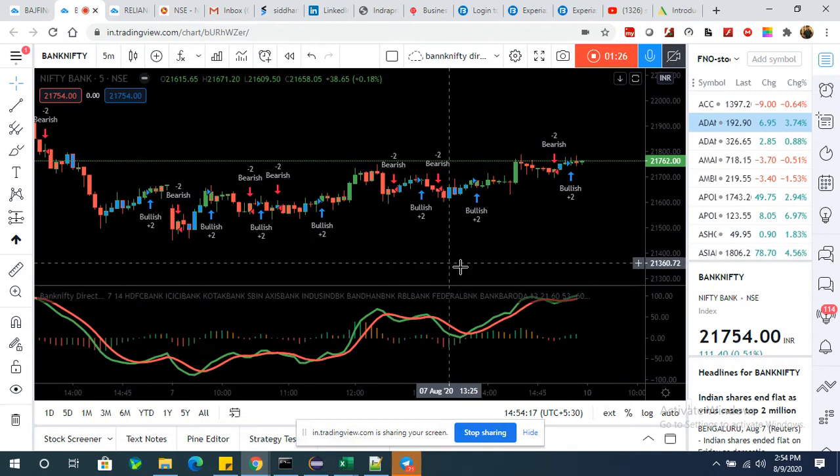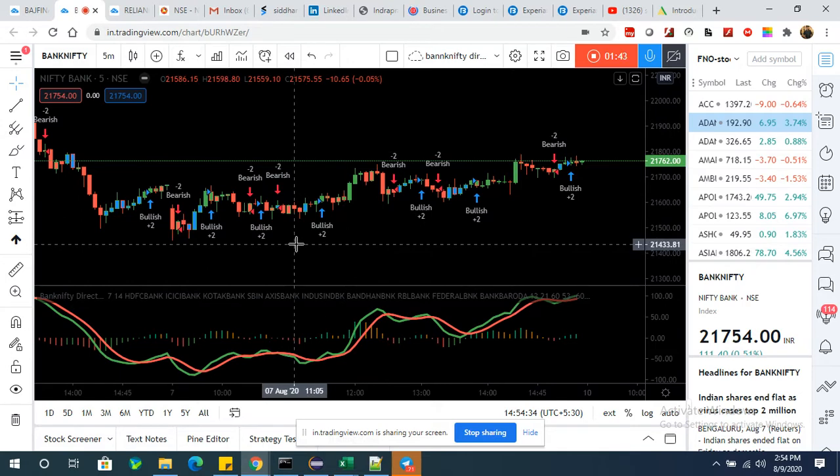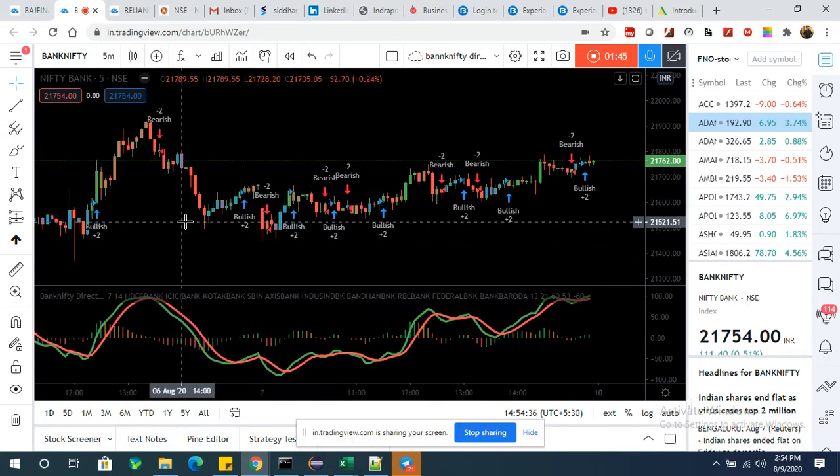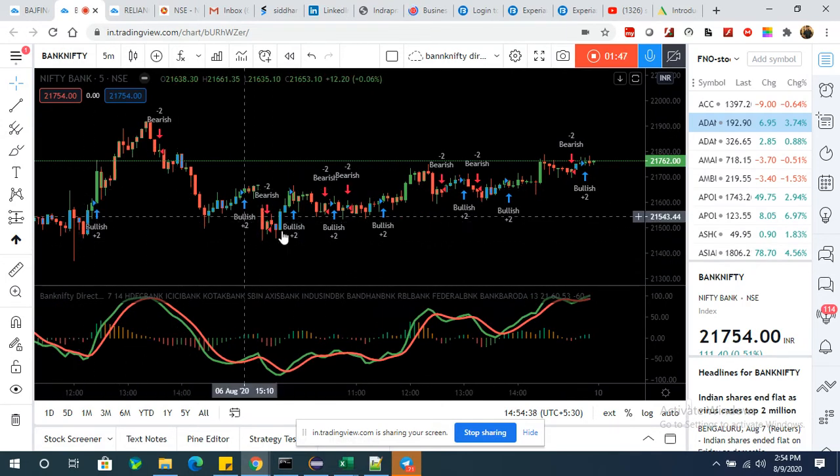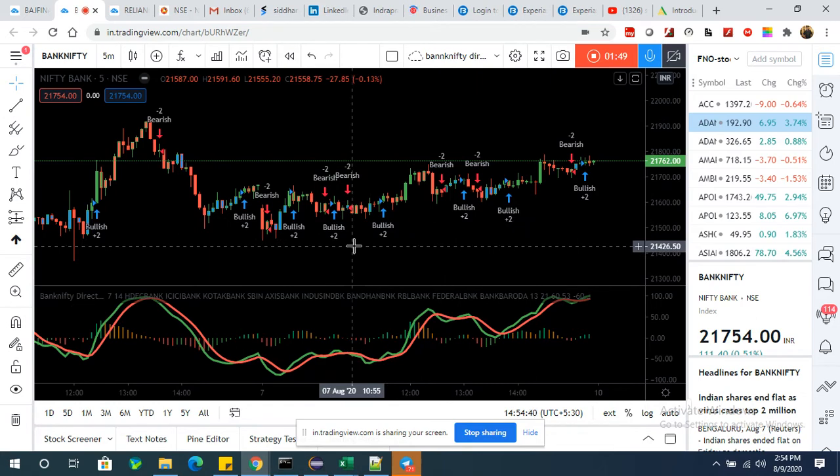In this 5 minute chart you can do scalping, and you can do trend trading as well, and go in and out with 30, 40, 50 points as well. So results are pretty good in a trending market. And even if it's a non-trending market, it's giving good results.